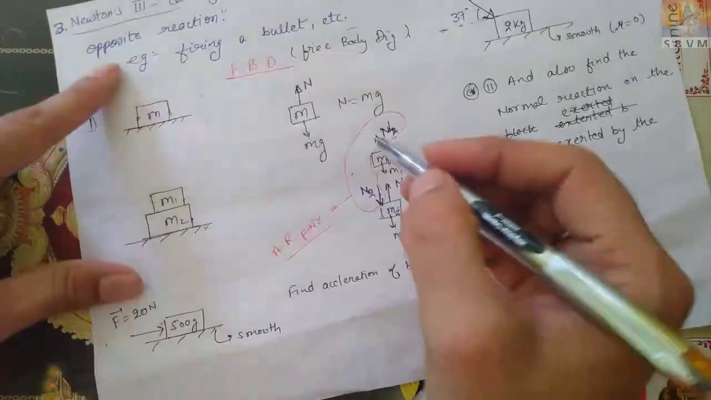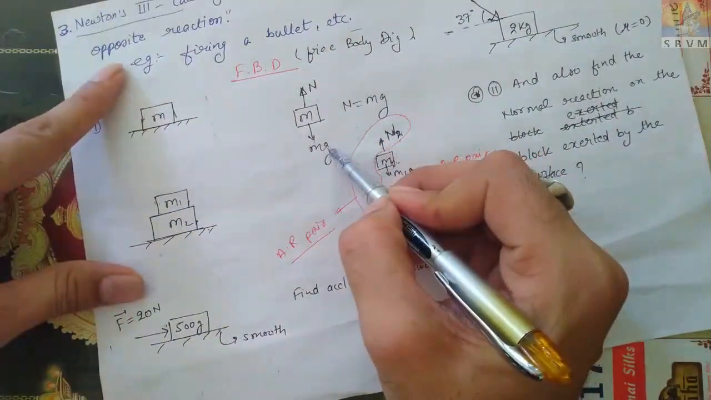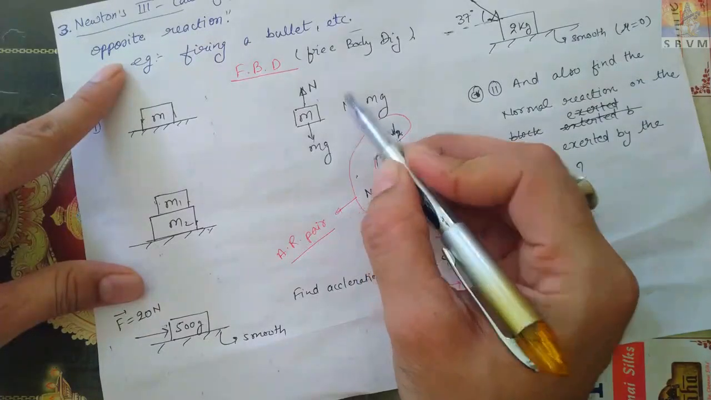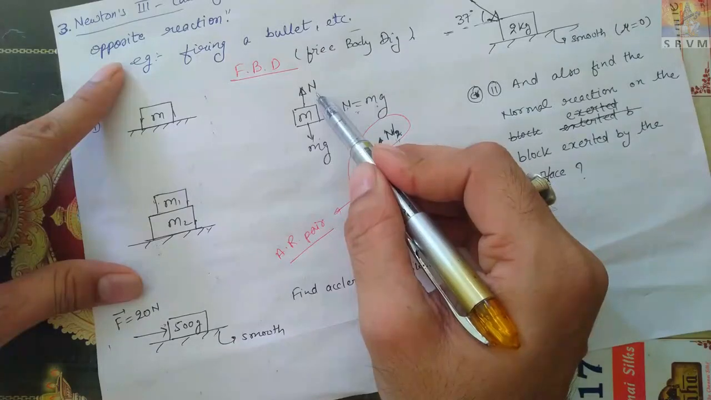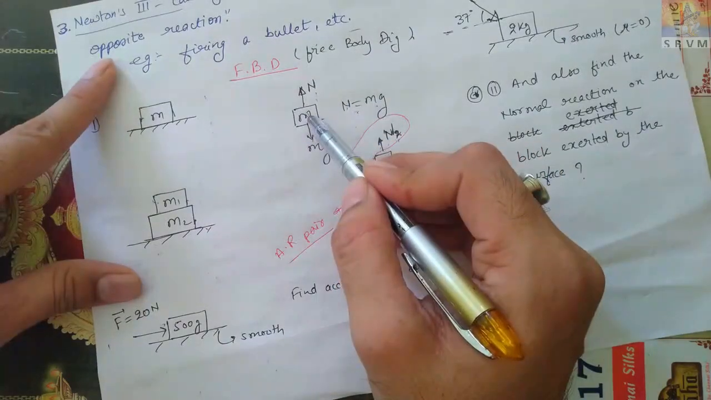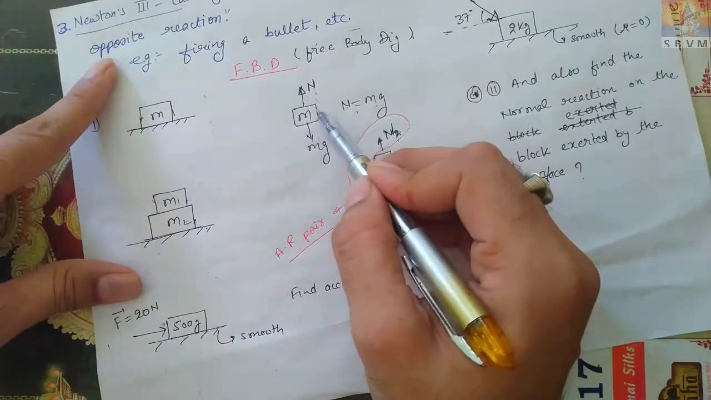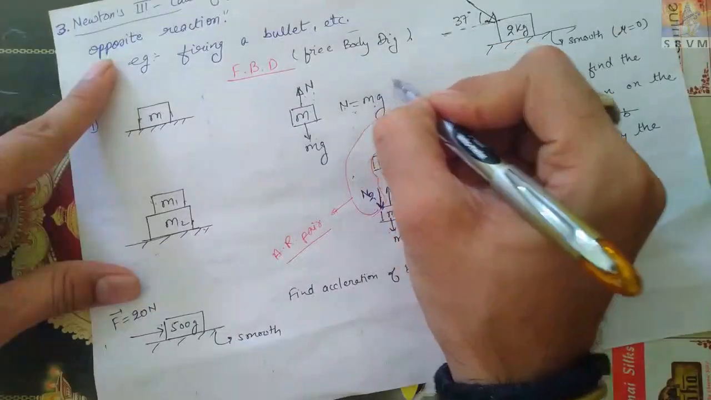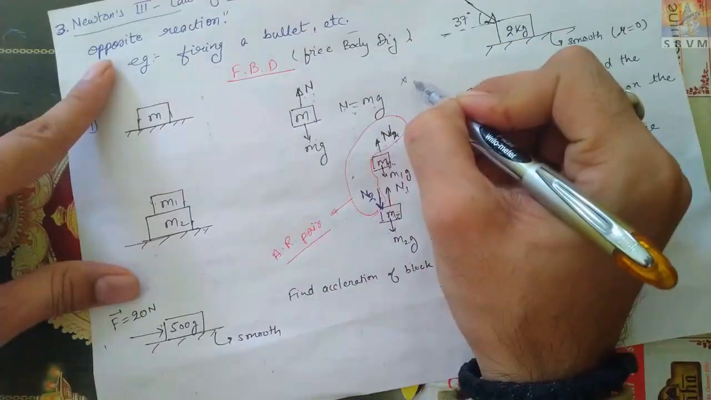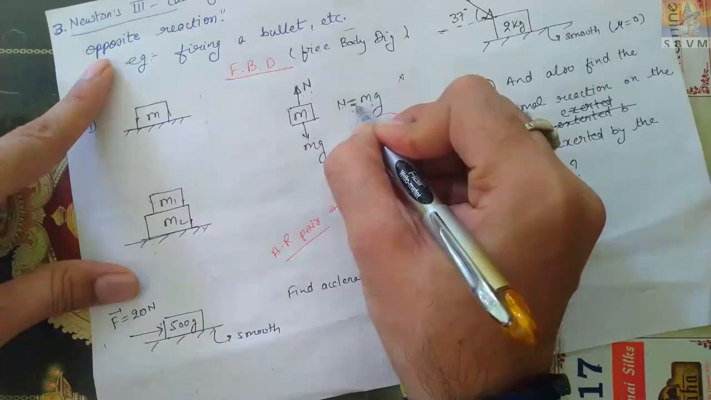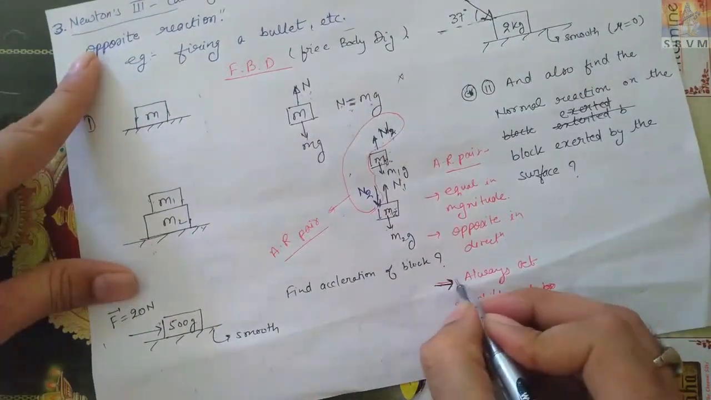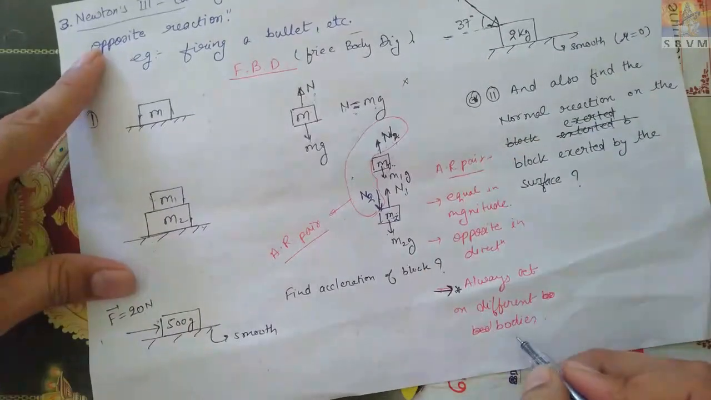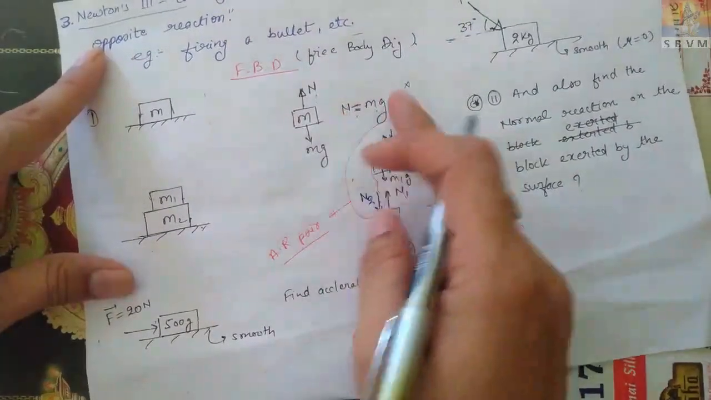Now you will say, sir, this N is equal to mg, are they also an action reaction pair? Equal in magnitude, N is equal to mg, opposite in direction. But they are not acting on two different bodies. It is acting on the same body m. So they are not an action reaction pair. The third criterion, the very important one, is missing: they always act on different bodies.